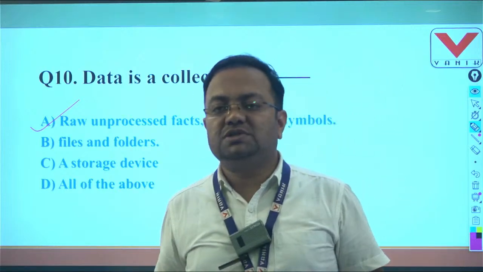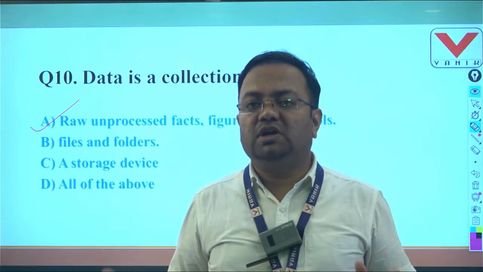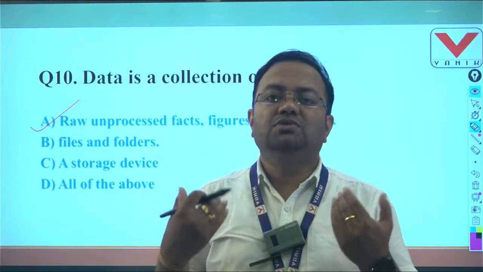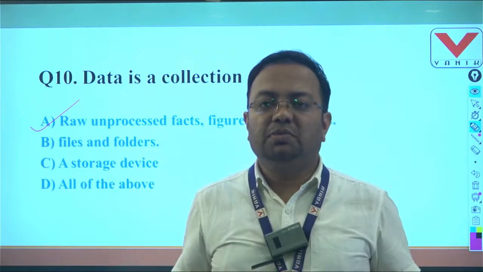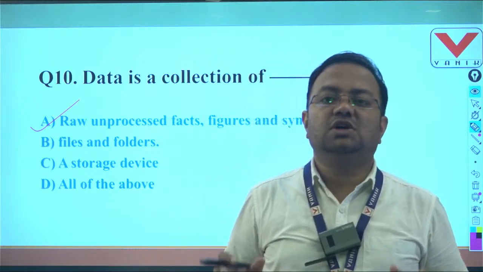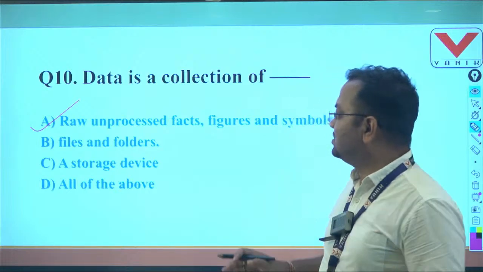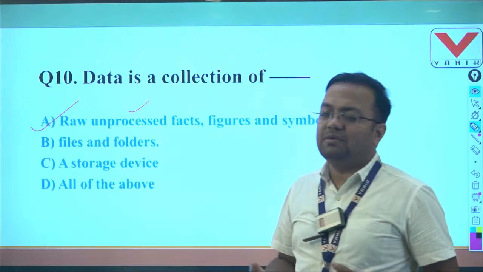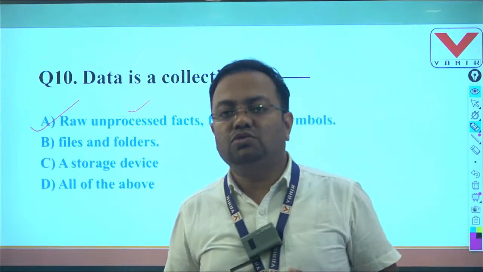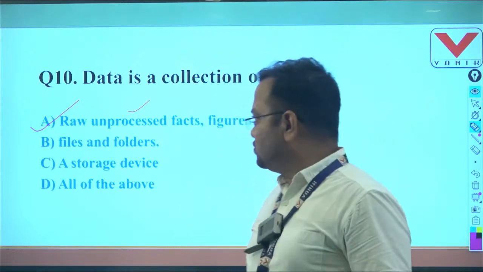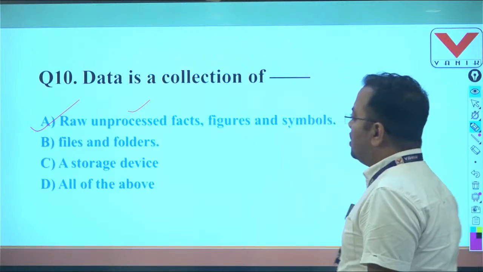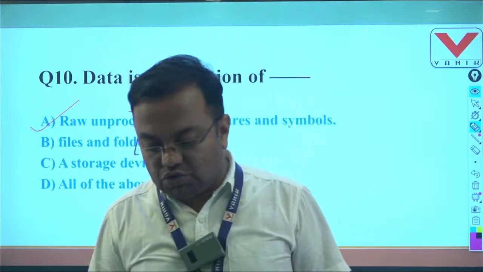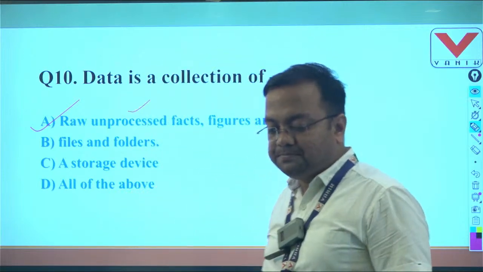Basically in our computer system, 4 types of operation we are doing: input, process, output and storage. While the user is giving the data to the computer system, this is input, because this is unprocessed form. So data is nothing but the raw form or unprocessed form, and it can be alphabet, number, symbol, which we give through the help of keyboard. So question number 10, answer is A, raw unprocessed fact, which is given as an input.